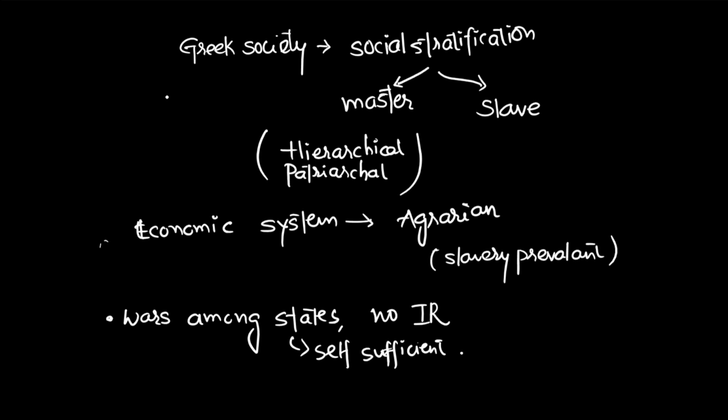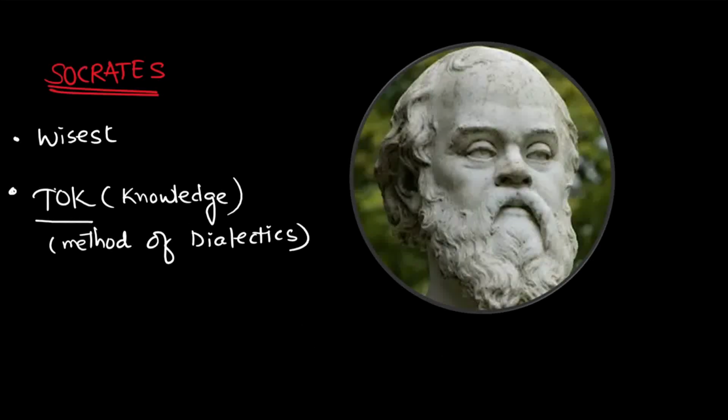Alright, now let us move into the lecture and see what Socrates' philosophies were all about. Now, Socrates was said to be the wisest man. That is because he said that I know nothing. He also provided the theory of knowledge, and in that he talked about the method of dialectics. What are those? We'll see this in the further video.